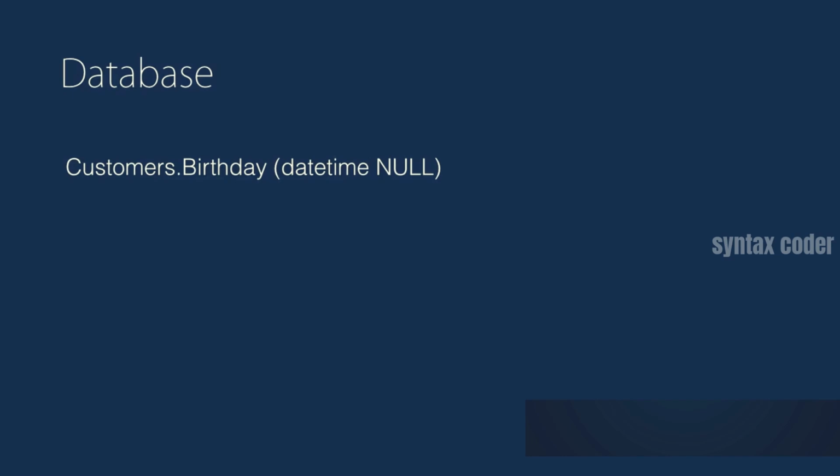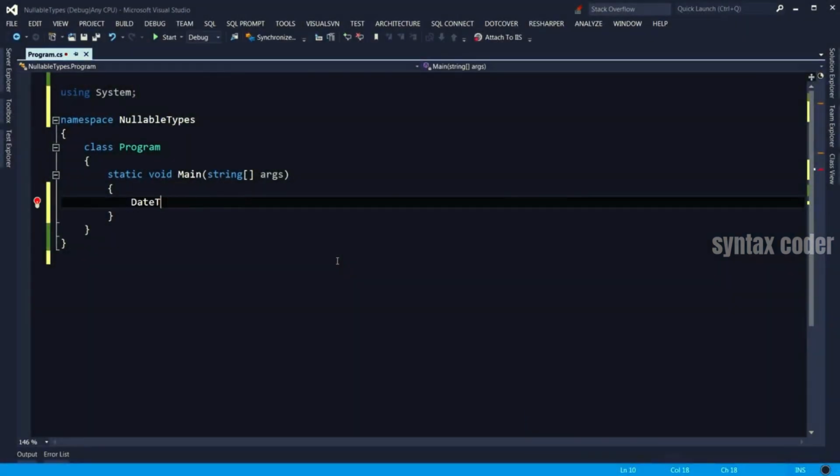Let's see how nullable types work in action. So I define a DateTime here, call it date, and set it to null. See, we immediately got an error. Why? Because DateTime is a value type and as a result cannot be set to null. We can solve that issue by using Nullable. Nullable is a generic structure that is defined in the System namespace. So with that, now we can have a variable that can have either null or a valid DateTime. We can rewrite this code and make it a little bit shorter. The shorthand of defining nullables is to type the value type and then append a question mark.